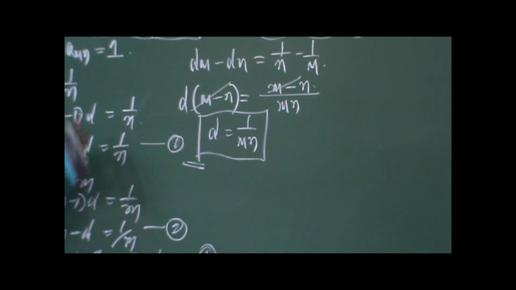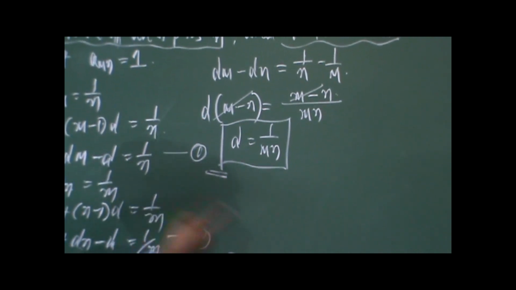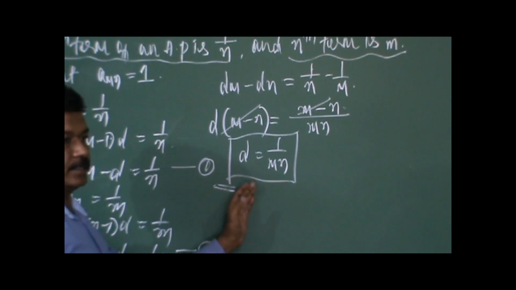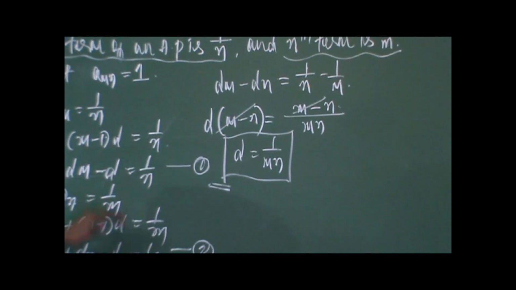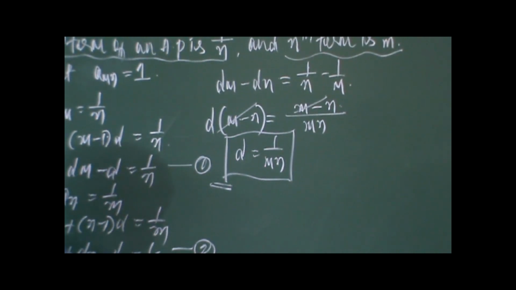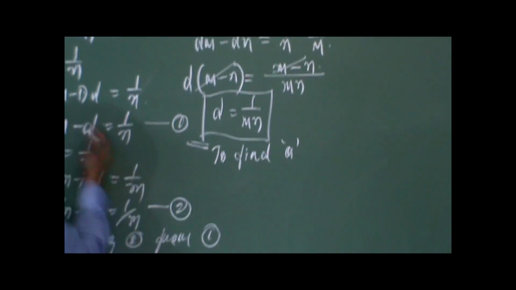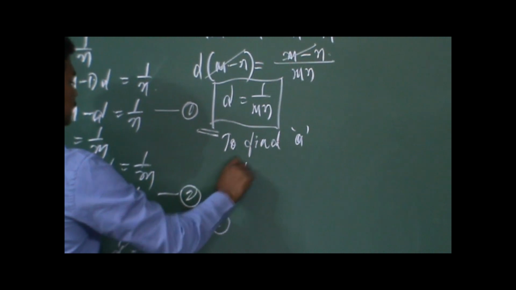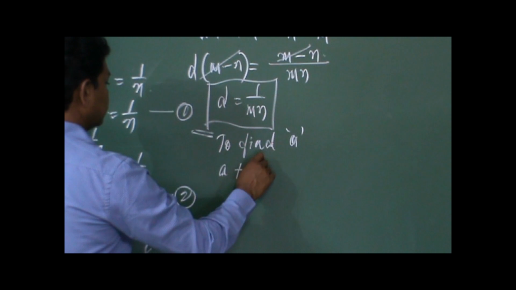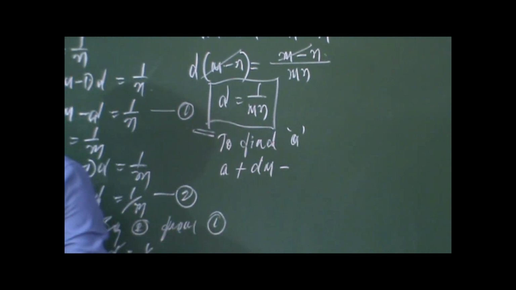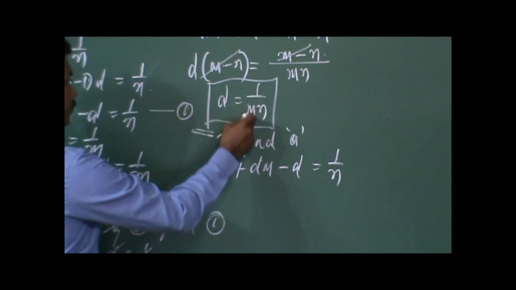So now, in order to find out the mnth term, we need the common difference as well as the first term. So now we have got the common difference. We will now find out the first term by substituting the value of d in any one of the equations. To find a, let us substitute in this: a plus dm minus d is equal to 1 by n. I will substitute the value of d here.